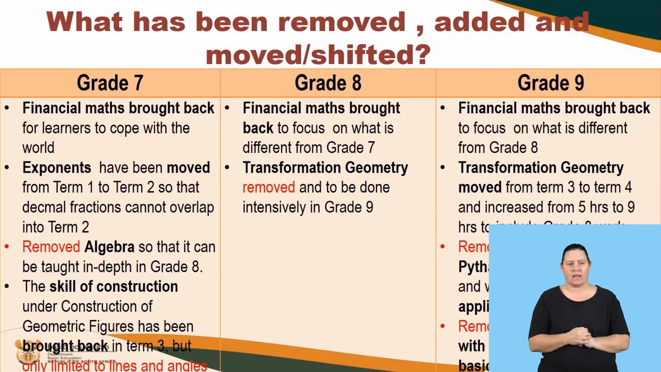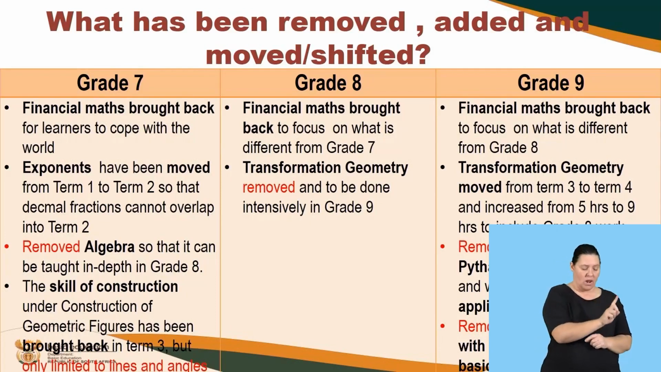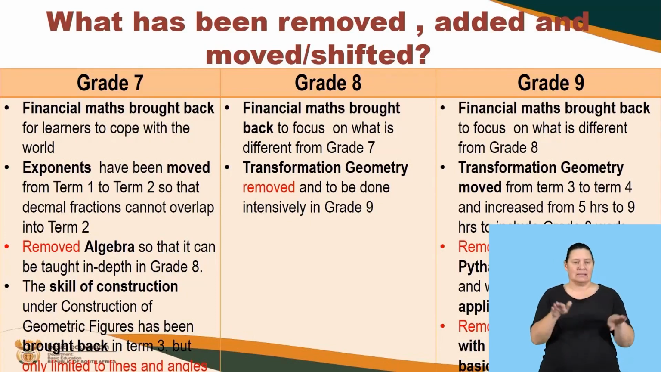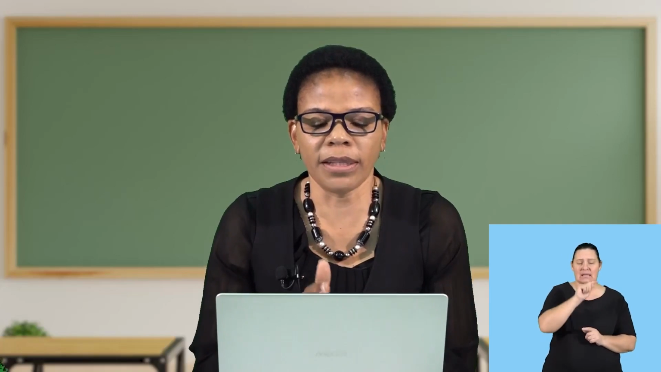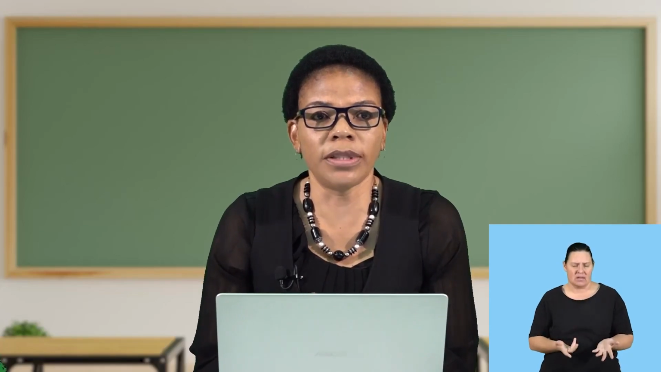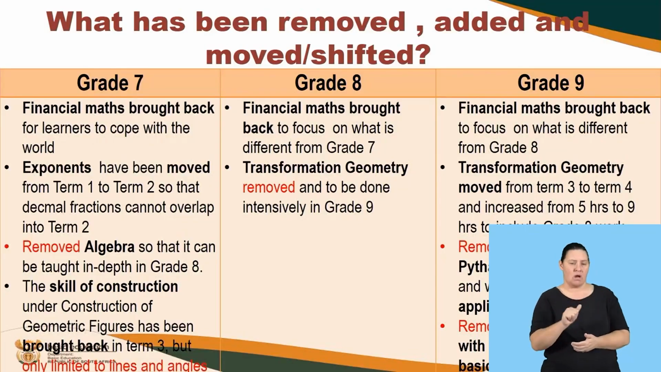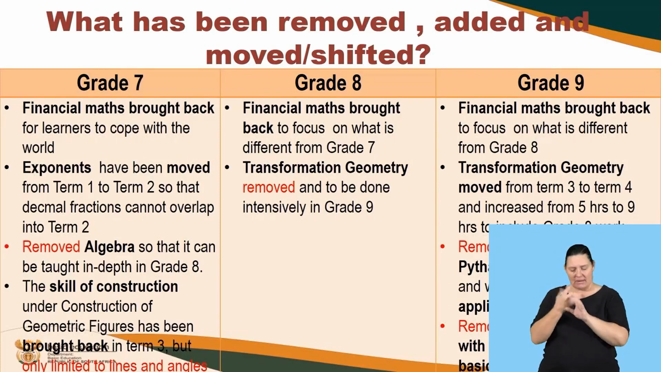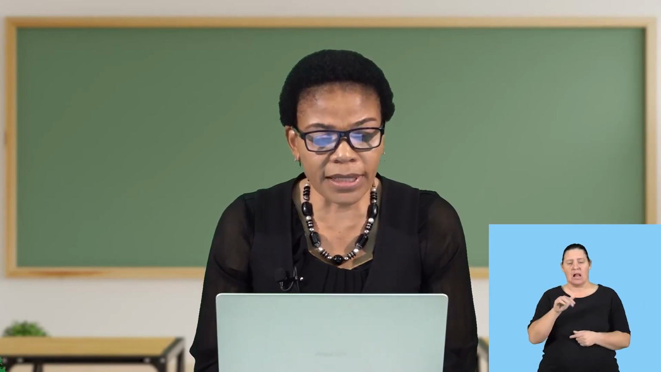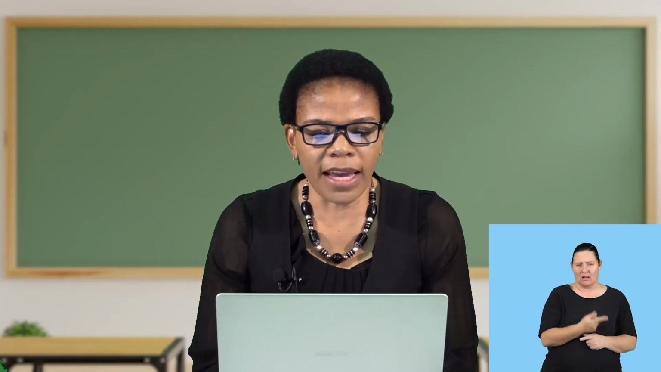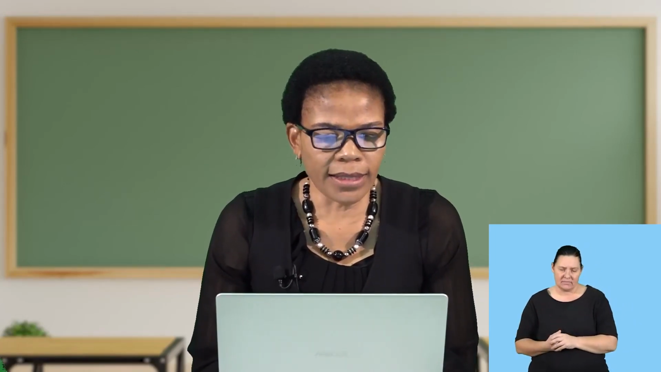The exponents in grade 7 have been moved from term 1 to term 2 so that the decimals do not overlap into term 2. You will remember that with the previous ATP, we had decimals being done in term 1 and also in term 2, which made it difficult for teachers because it would seem as if they are teaching it afresh. We removed the algebra, colleagues. We thought that learners can deal with algebra once and for all in grade 8. And we felt that because there isn't much that is done in algebra in grade 7, they can be able to cope with it.